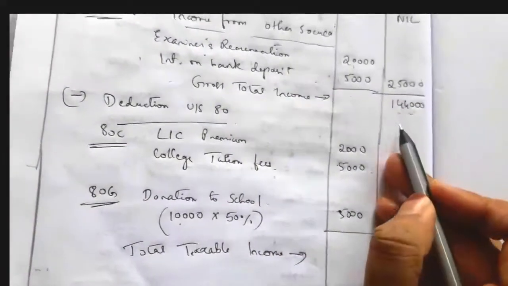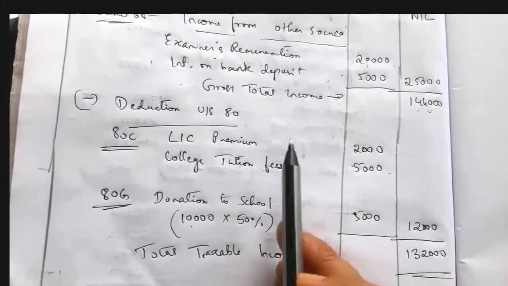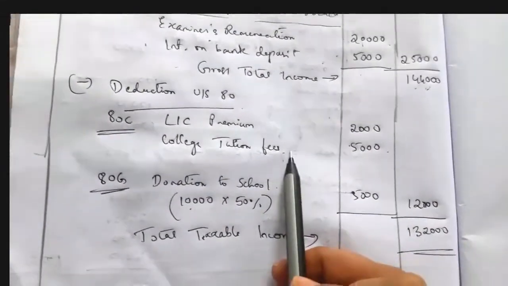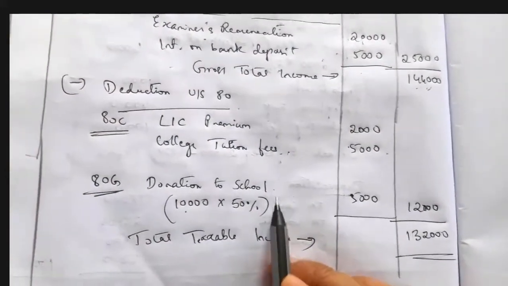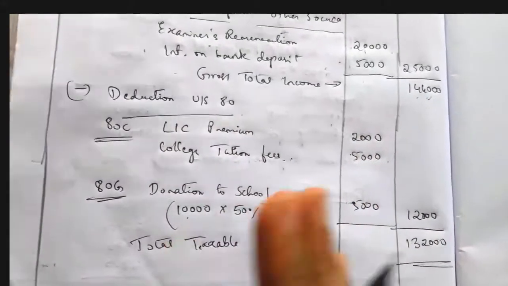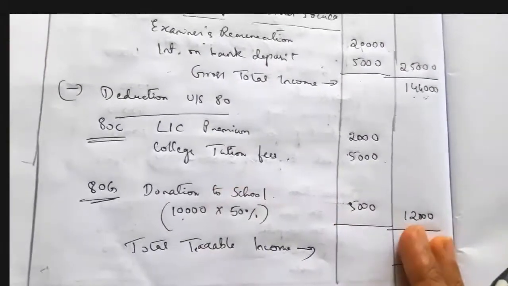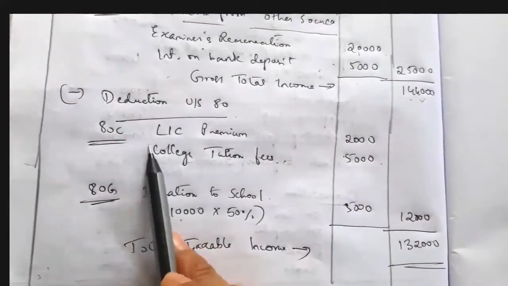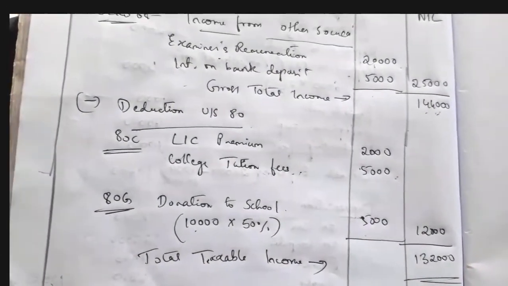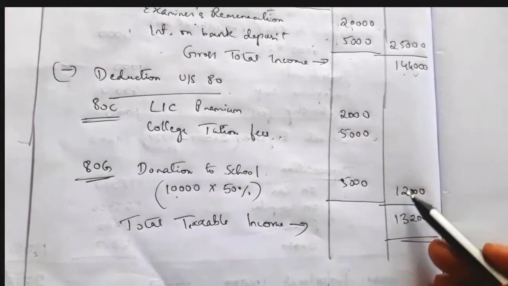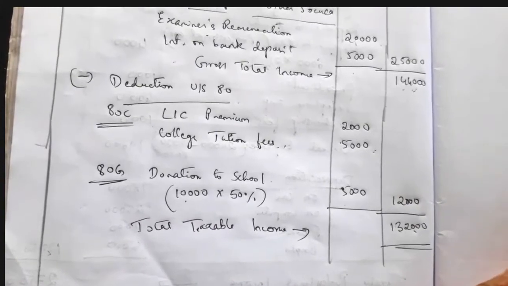So actually his income is 1,44,000 and he has made some payments. He has taken a life insurance policy and made a payment for it, he has paid tuition fees, and he has donated to a school. So these are the payments. For these payments, as per the IT rule, under section 80C or 80G you can claim a deduction. So we can reduce our total income, and when we reduce our total income, our tax also reduces.